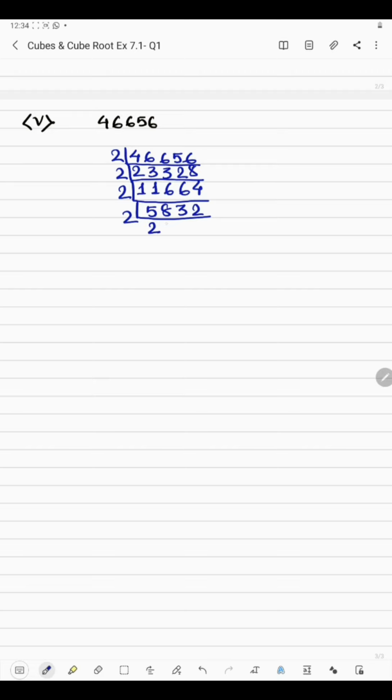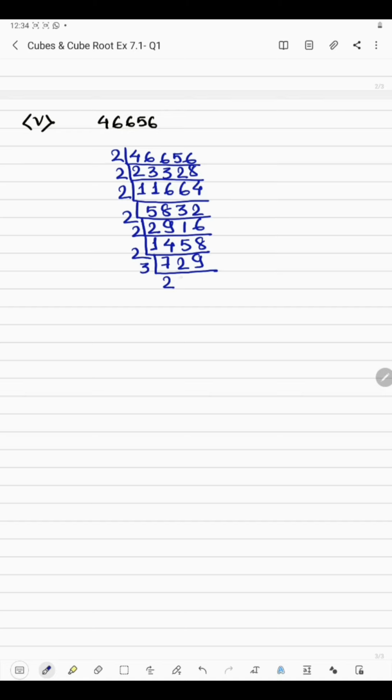Then 2 2s are 4, 2 9s are 18, 2 1s are 2, 2 6s are 12. Then 2 1s are 2, 2 4s are 8, 2 5s are 10, 2 8s are 16. Then 2 7s are 14, 2 2s are 4, 2 9s are 18. Then since the last digit is an odd number, it won't be divisible by 2. Now if you find the sum of the digits, we get 7 plus 2 is 9, 9 plus 9 is 18, which is divisible by 3. So we'll take 3 now.